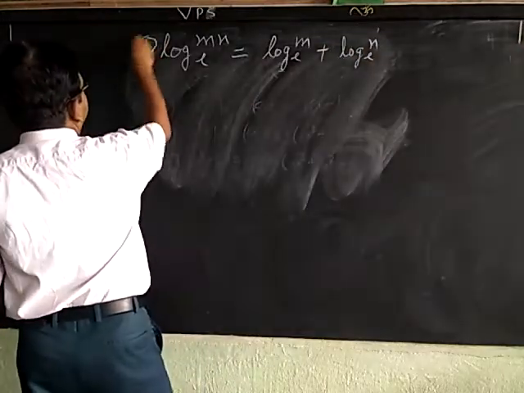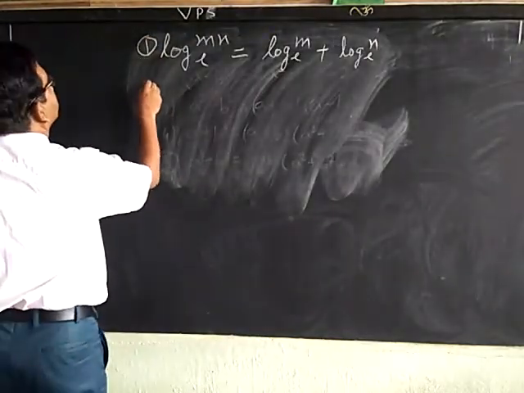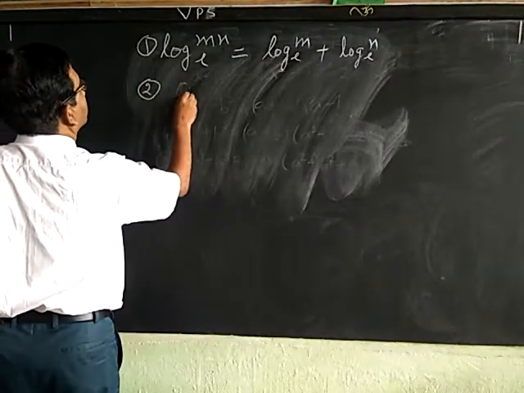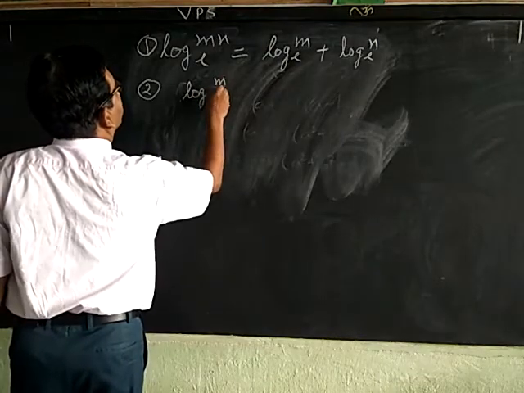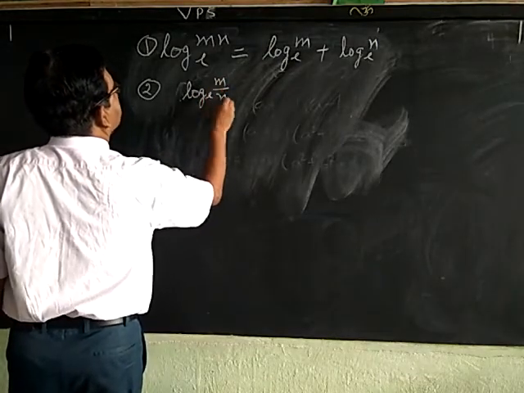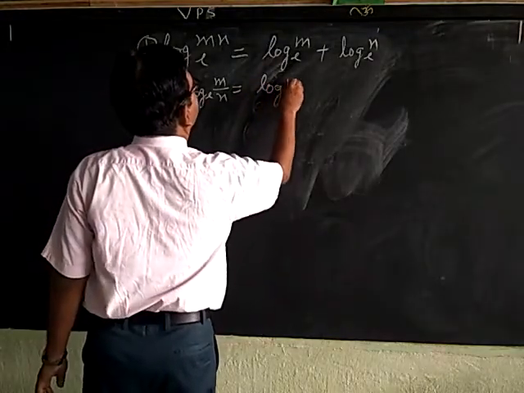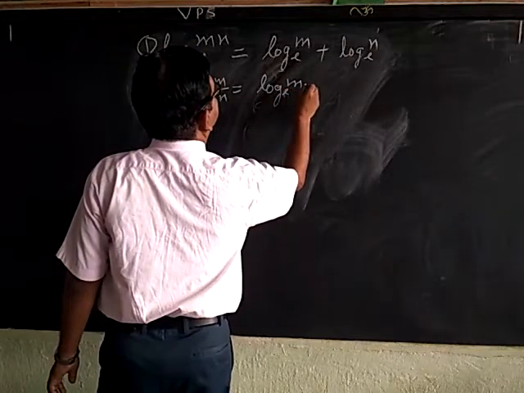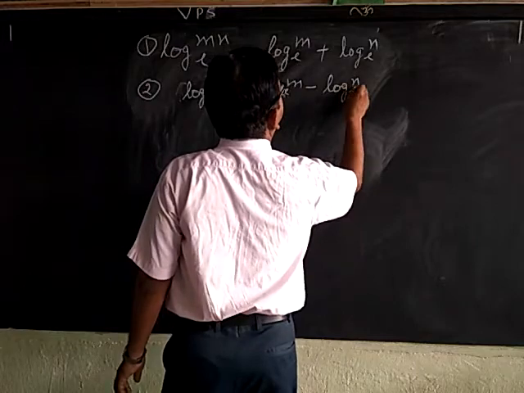This is the standard formula for logarithms. The second one is log of m upon n base e, which is equal to log m base e minus log n base e.